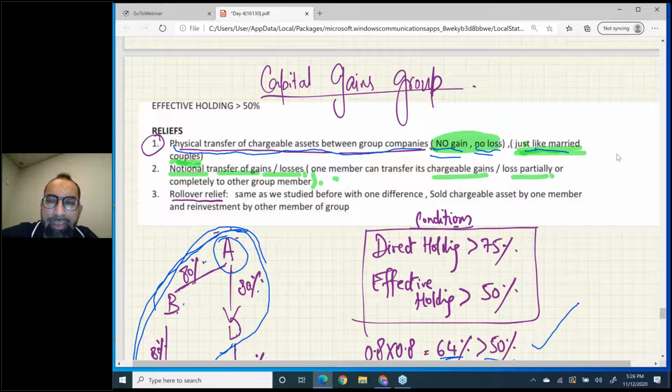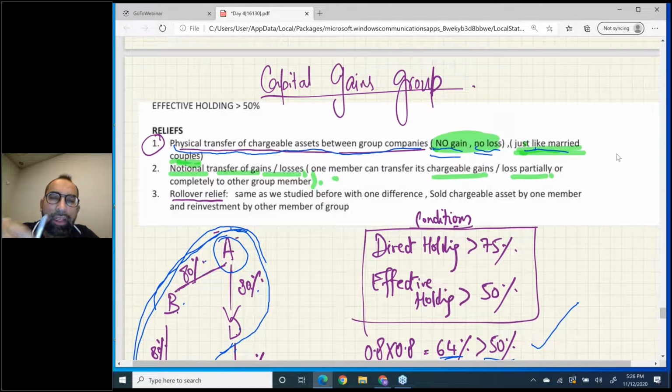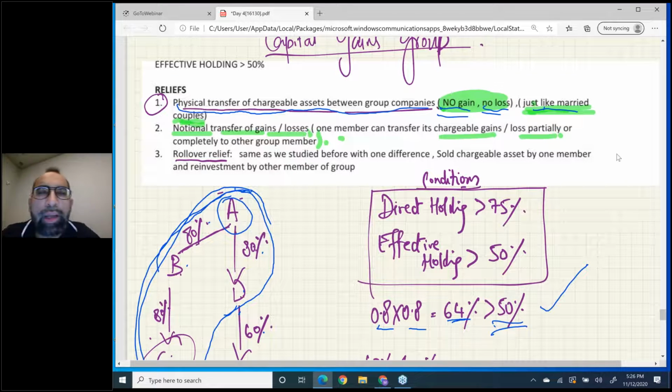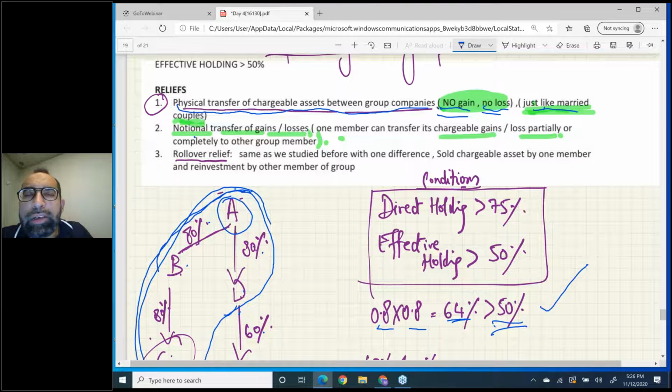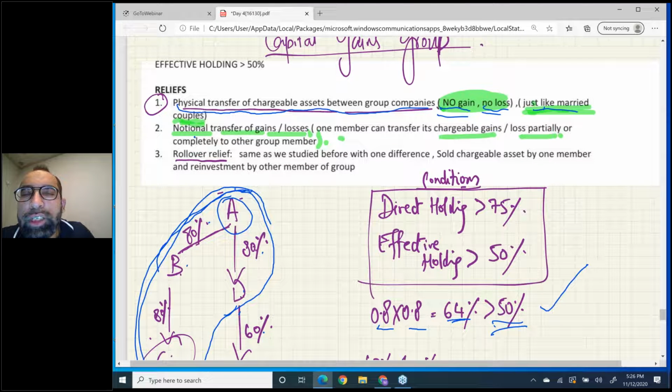Okay, now number two, notional transfer. I hope you remember notional cost in your studies. Notional means imaginary, in imagination. Notional transfer of gains and losses between members. For example, A company sold a chargeable asset to a third party and got a gain.